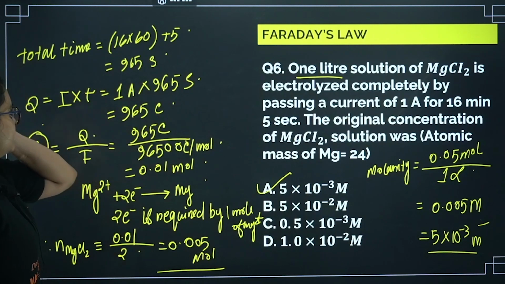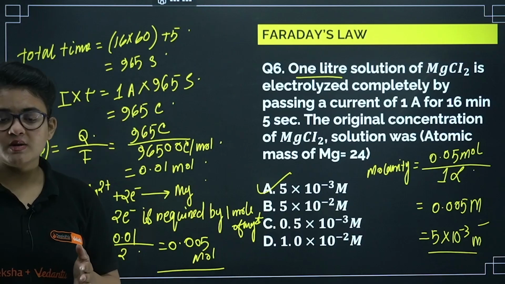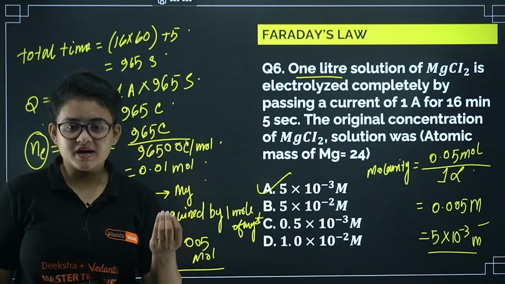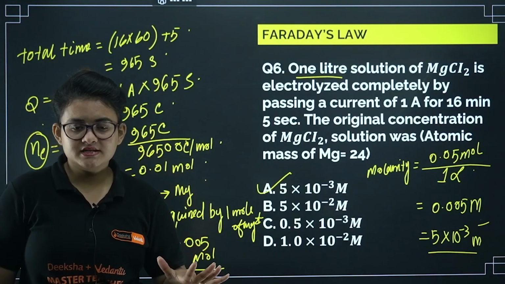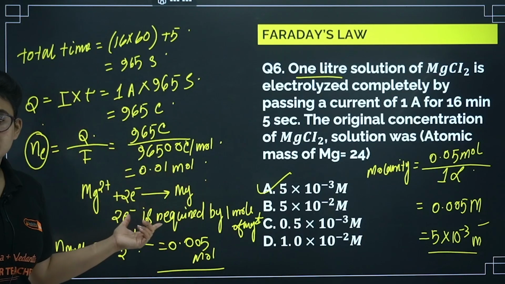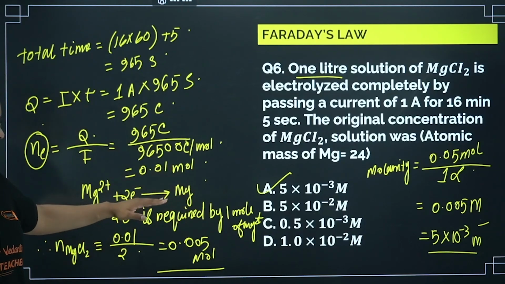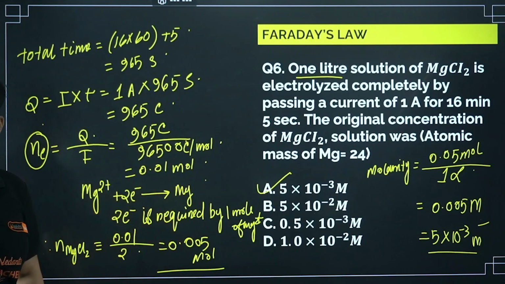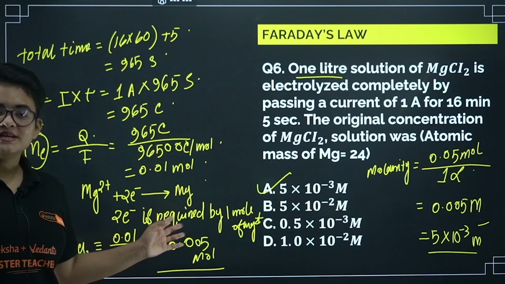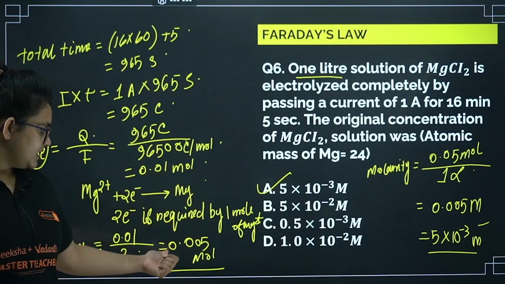I guess you understood this. First you just calculate the charge, okay, then find the number of moles of electron. The number of moles of electron you can find out by using the formula: the charge that is passed through divided by the Faraday constant, right? Once you have the number of moles of electron, then just implement it in the oxidation reduction process. Mg2+ is taking 2 electrons to give you the magnesium. That is the process. So 2 electrons are required by 1 magnesium, right? Hence the number of moles of magnesium is the number of moles of electron divided by 2, right? So from here I am getting 0.005.